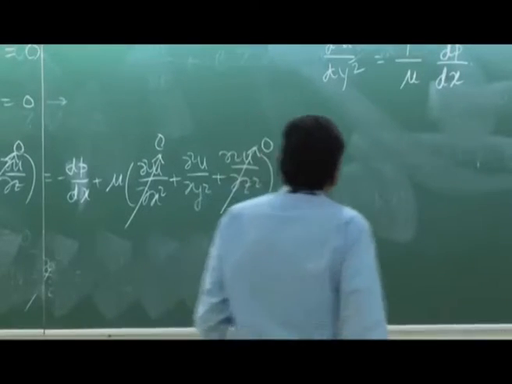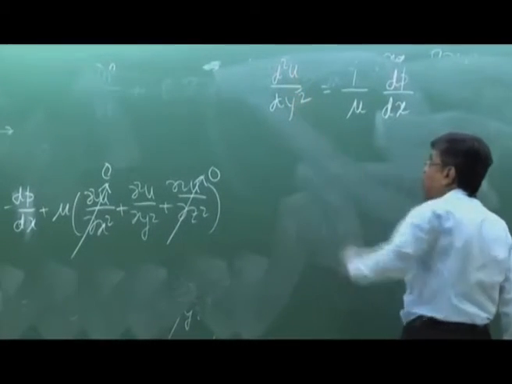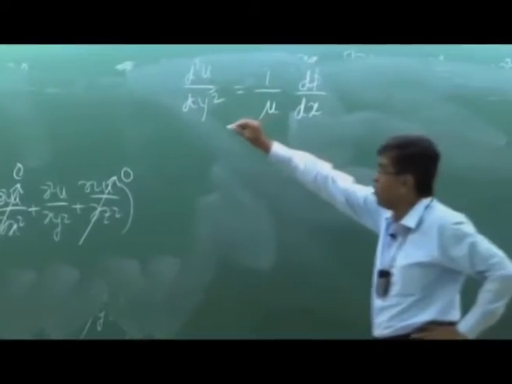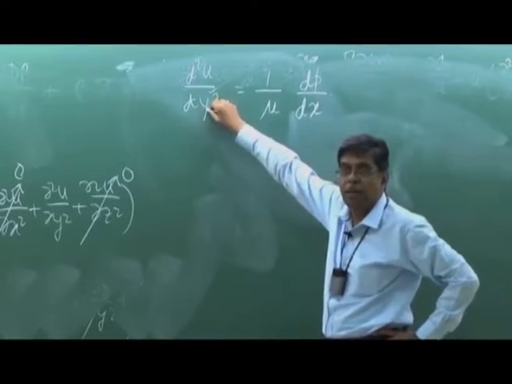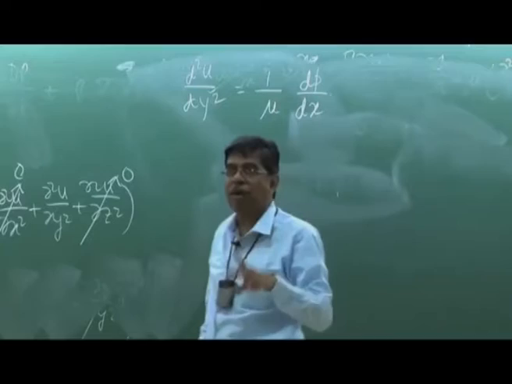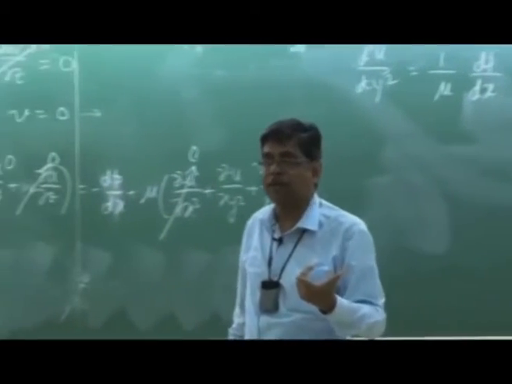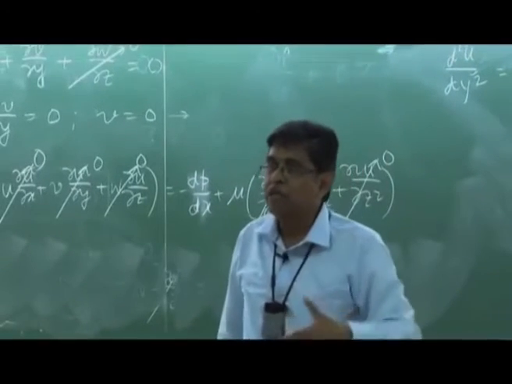Now before integrating this to find the value of u as a function of y, you appreciate one thing, u is a function of y. So d square u/dy square may be either constant or a function of y depending upon the type of the function. If it is a quadratic function, then it will be constant.